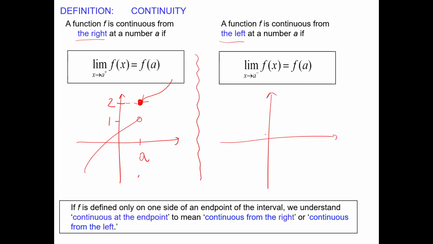Now I can draw a similar function at a, on the xy-plane, and we always have to label. The limit from the left is 1 and the value at a is 1. The function is continuous from the left-hand side. We definitely have jump discontinuity, but we're just looking at one side. Yes, it's continuous at the endpoints.